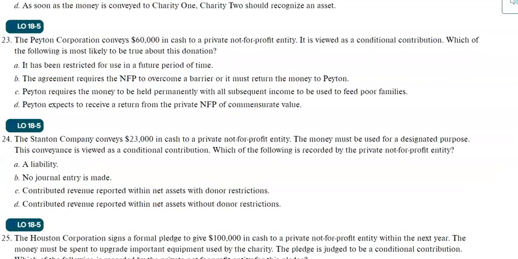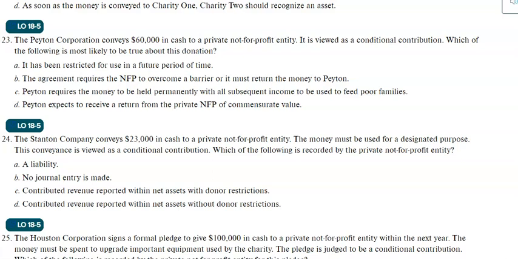Now, we'll review two quick questions related to conditional contributions. You know, conditional and unconditional contributions are different from contributions with restrictions and without restrictions. Contribution with donor restrictions versus without donor restrictions means that the donor puts some restrictions on the use of the money.